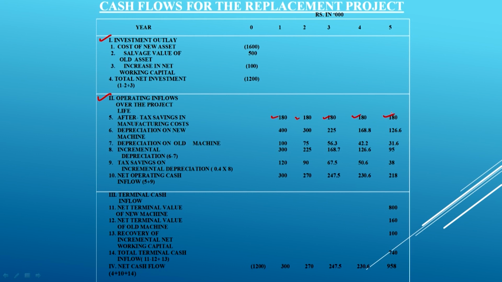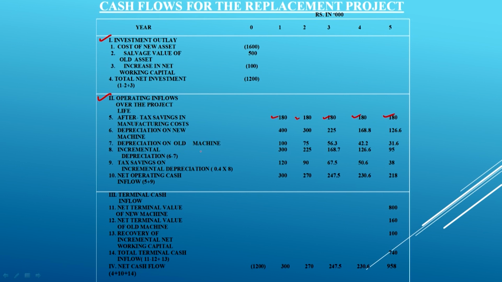Then the extra cost: we are going to have the depreciation of the new machine. So, what was the rate of depreciation given? The rate of depreciation was given here as 25%, and the cost of the machine is 16 lakh rupees. So 25% of 16 lakh is 400,000, then 300,000, because it is the written down value method, then 225, then 168.8, and then 126.6. This is on the new machine, but there will be depreciation on the old machine also.